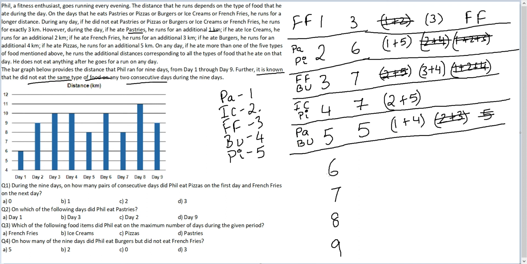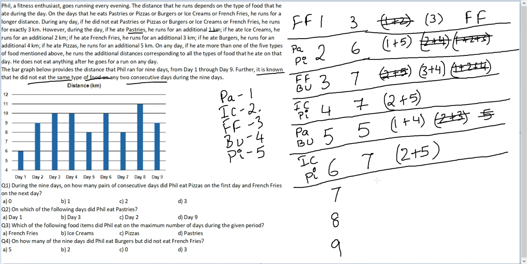Let's get to day 6. Day 6 is again 7 extra. And 7 extra can be made from 2 plus 5 or 3 plus 4 or 1 plus 2 plus 4. Because 4 is common here, the only thing that can work here is 2 plus 5. And now for 2 plus 5, it is as good as ice cream and pizza. Day 6 is also known.